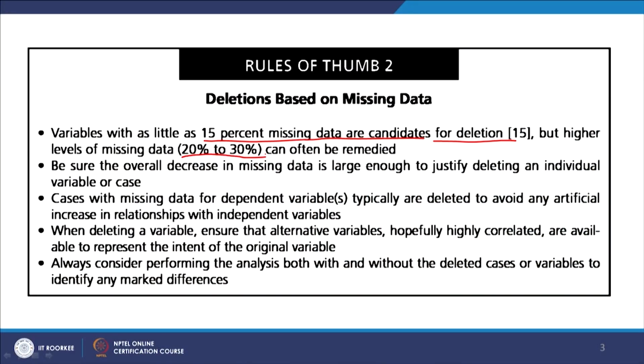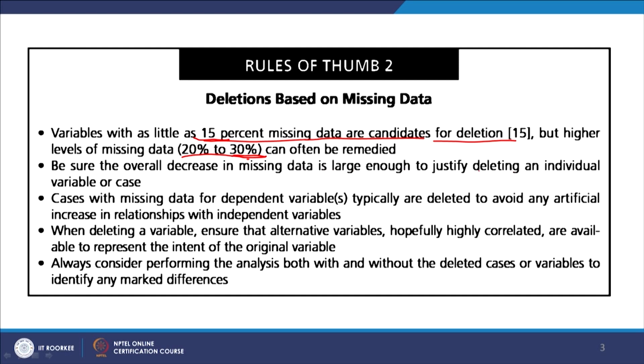Higher levels of missing data up to 20 to 30% can often be remedied. So, it says if it is less than 15%, you may delete it. If it is more than 20 to 30%, you may remedy. So, my question is, then why not even treat the 15%? Why should you delete it the first thing, right? If you can have a remedy for 20 to 30%, then why not handle it even at 15%?